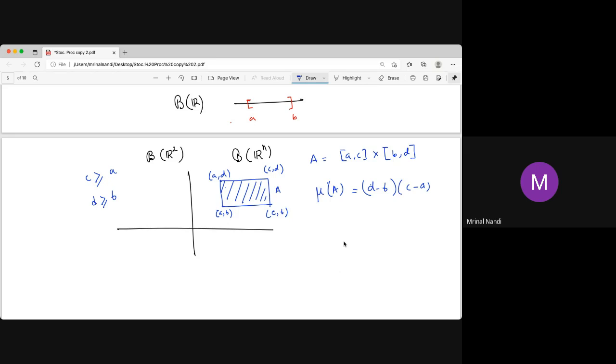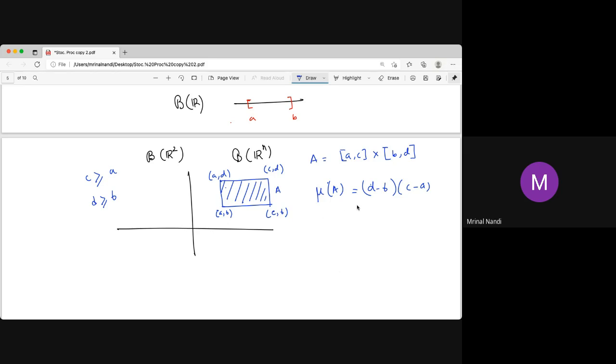In R2 we can also define other measures, like probability measure, or two-dimensional integration, like the double integral. So measure actually generalizes all these things: integration, probability, length, area, everything is a measure. Under one platform, one umbrella, everything is there. So measure theory is above all these things, whether Riemann integral or Lebesgue integral or area, volume, everything is a measure.